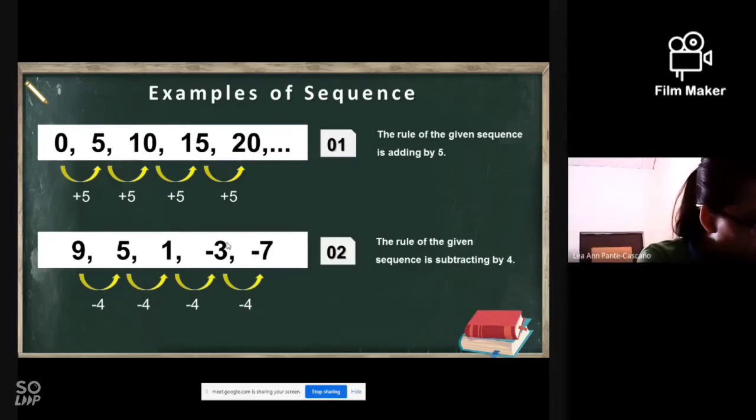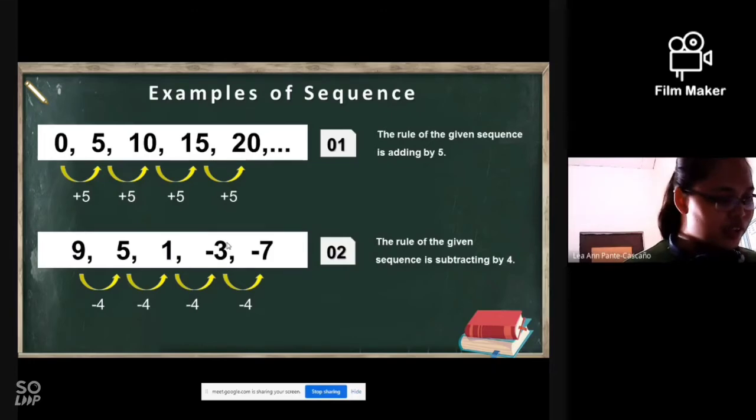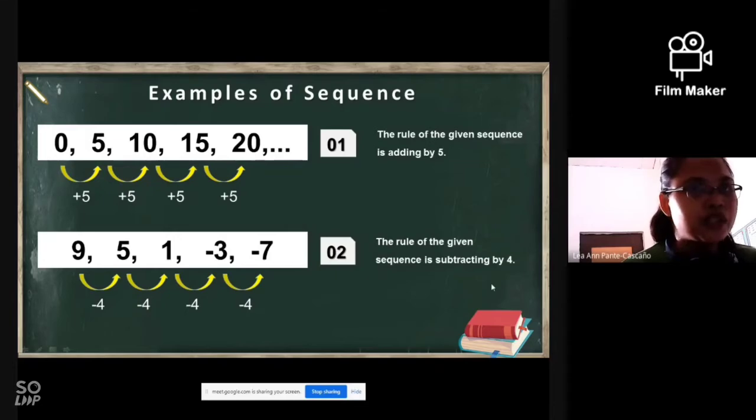Jana, is Jana correct? How about CJ? I want you to observe also that if the number that you are going to add to the number is positive 5, your sequence must be increasing. But if the pattern is by subtracting 4, as you can see, the numbers are decreasing. So that is the pattern for that.